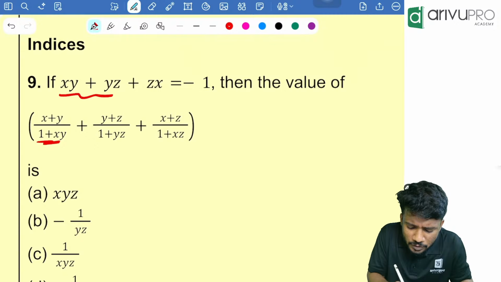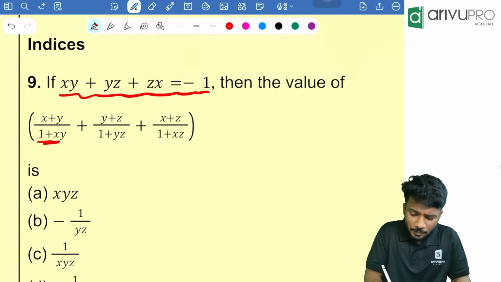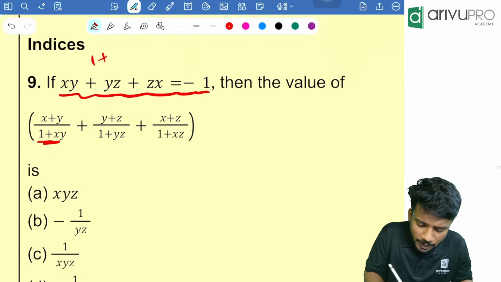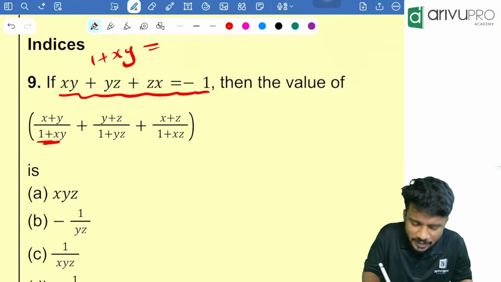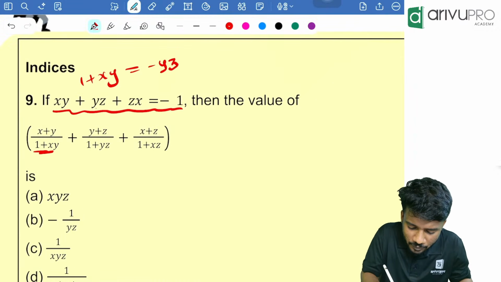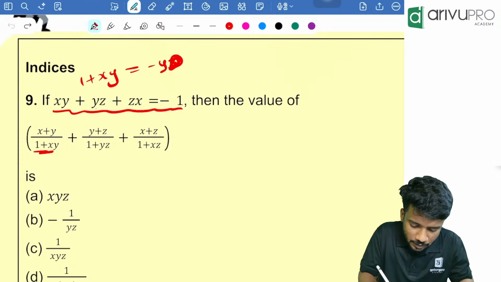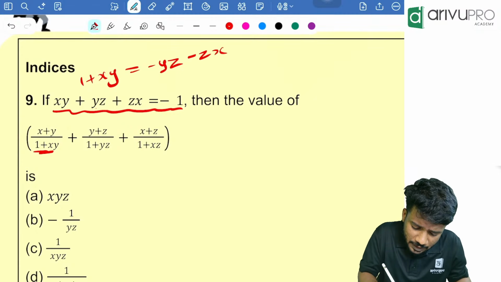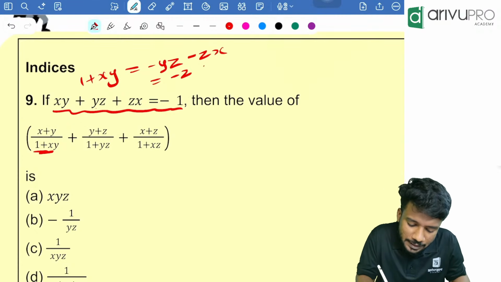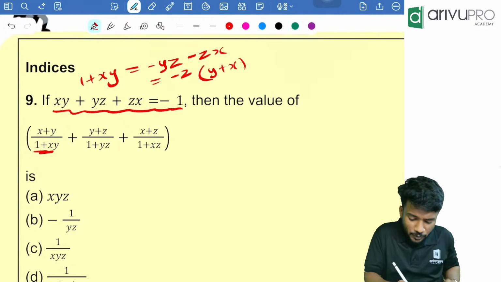Now according to this, if you take this, 1 plus xy will be how much? Take minus 1 to this side. That means it will become plus 1. So 1 plus xy is nothing but, take yz to the other side, it will become minus yz, correct? Then zx to the other side, it will become minus zx. Now from that I can take common minus z. So minus z into (y plus x). That is 1 plus xy. So I can substitute here.